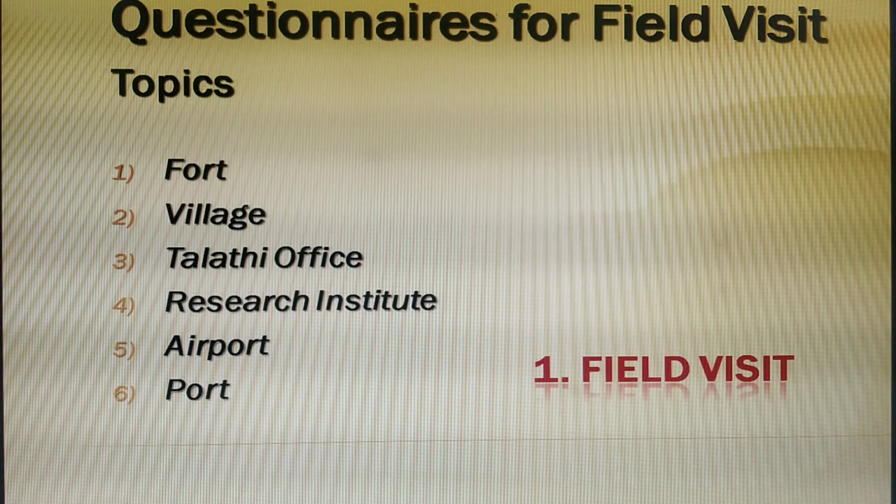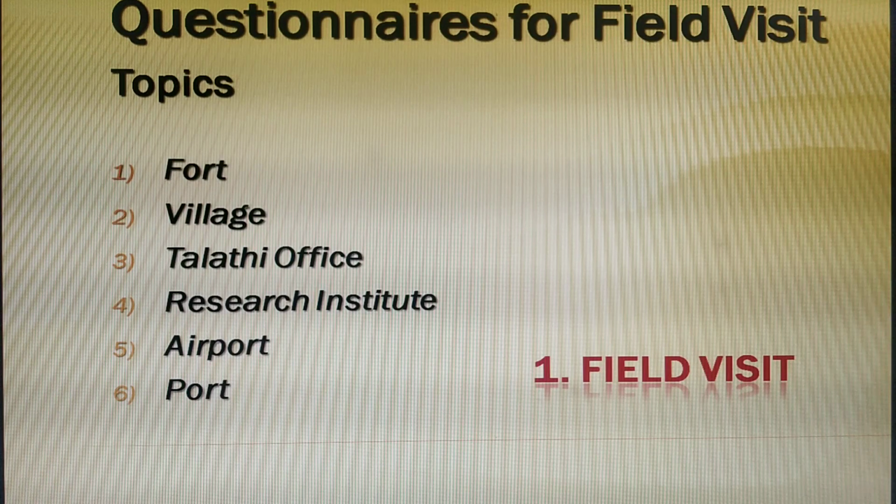So as you all are aware, there are 3 forts which are mentioned in the first lesson, field visit. The first fort is Naldurga Fort, which is there in Usmanabad, Sinhagad Fort in Pune, and Kolaba Fort in Alibag. So this is a very important topic. Then village, Talati office. These 3 topics are very important from the 6 to 9 standard geography textbook point of view. Then research institute, as you all are studying science in 9th and 10th, and we have biotechnology application. So that question is again very important. Then airport and port, which is there in geography, economy and occupations.